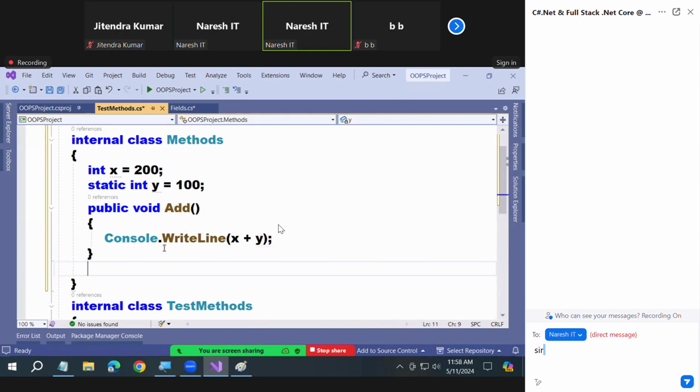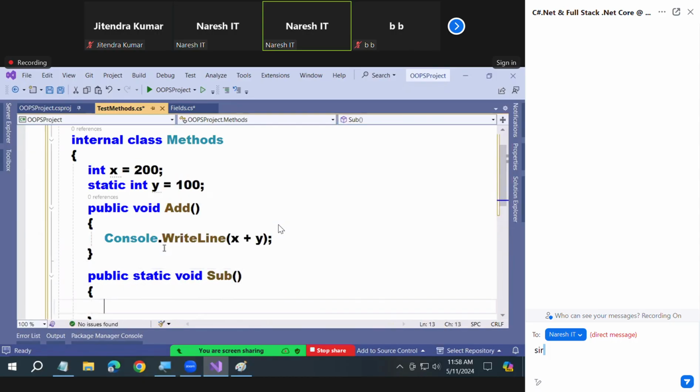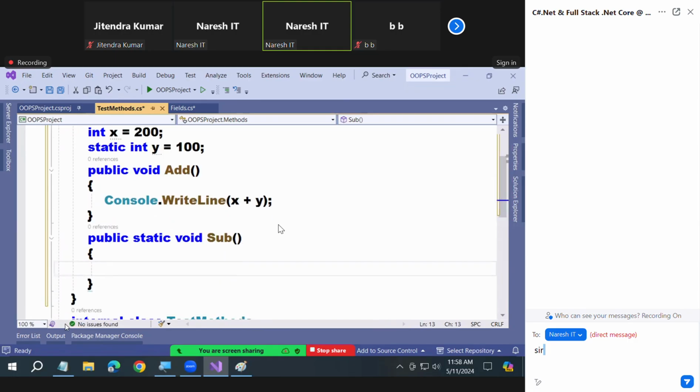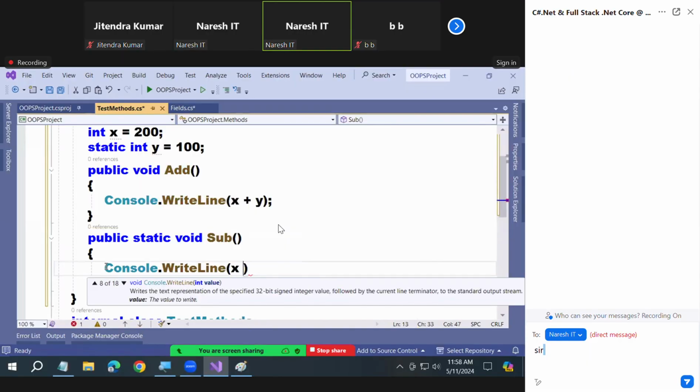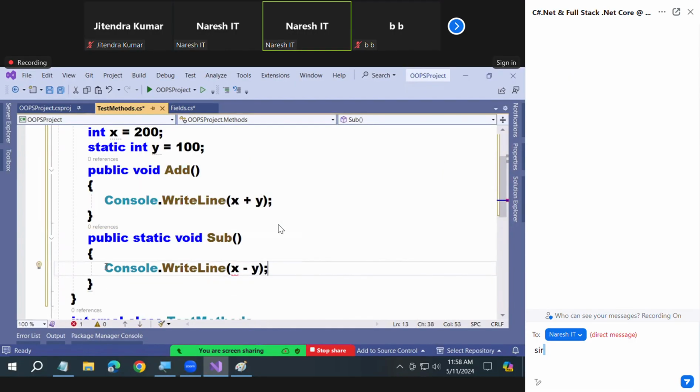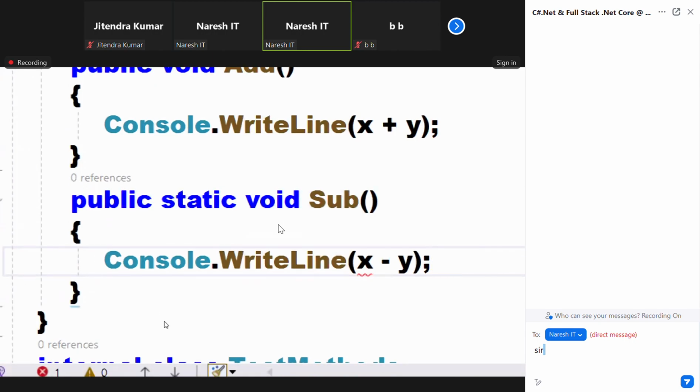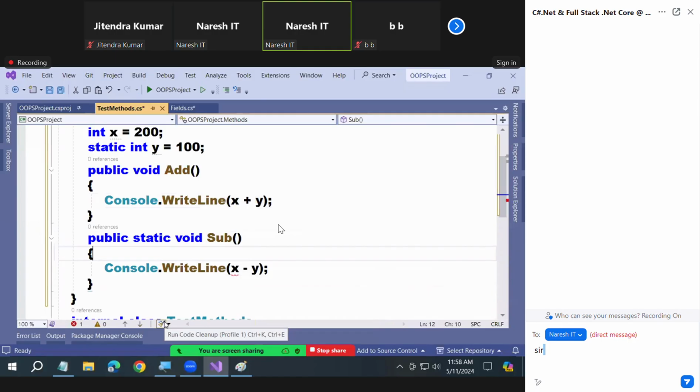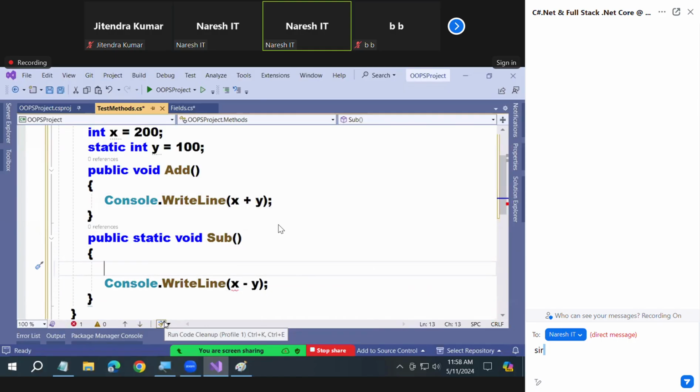Okay. Now, I'm writing another method: public static void Sub. In this method, can I directly write x minus y or not? What do you think? Console.WriteLine x minus y. See there, it's an error. Sir, can't we access it? We can access it, guys, but only by creating an instance. So first you are required to create an instance and then write m.x.